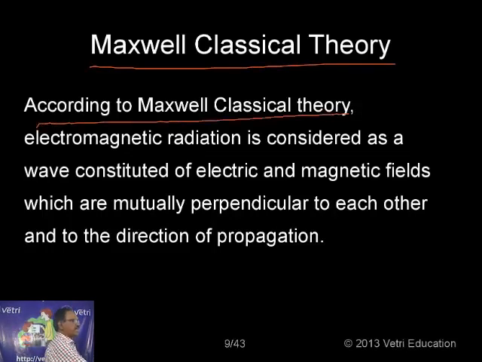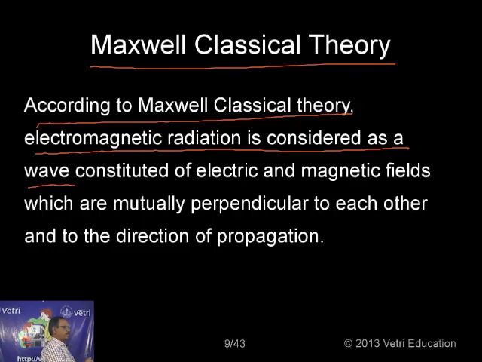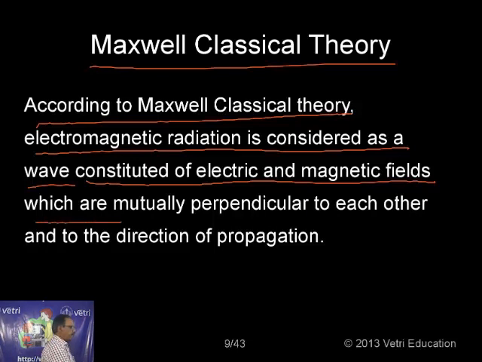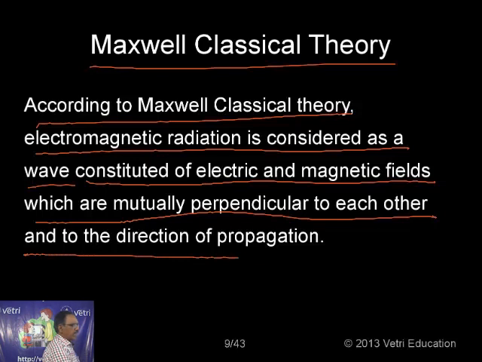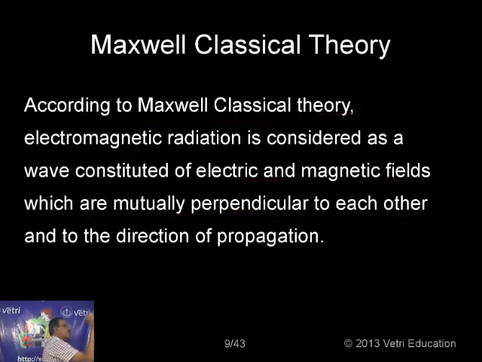According to Maxwell classical theory, electromagnetic radiation is considered as a wave constituted of electric and magnetic fields which are mutually perpendicular to each other and also perpendicular to the line of propagation. Suppose the electromagnetic radiation is the atom.